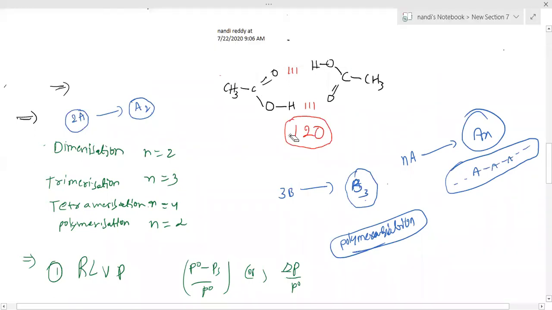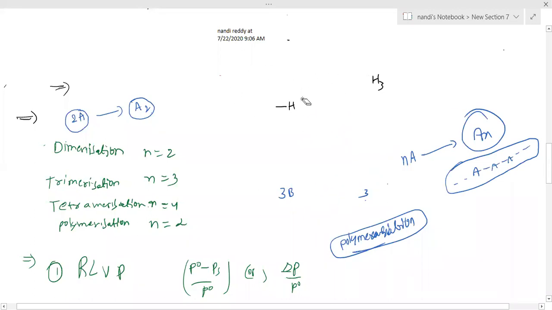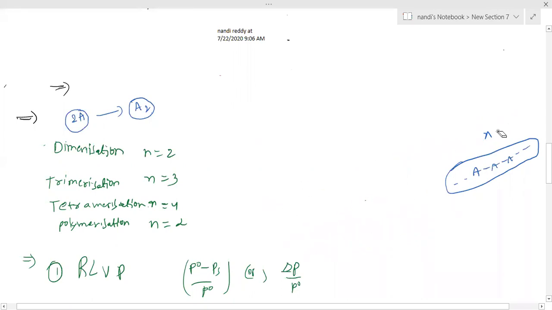You understand this point? What is polymerization? What is the meaning of dimerization, did you get it? And trimerization. Trimerization means 3 atoms combined together to form one molecule. Dimerization means 2 atoms combined together to form one molecule.